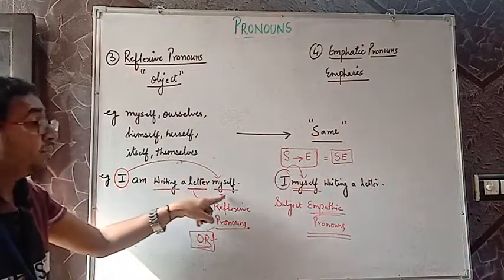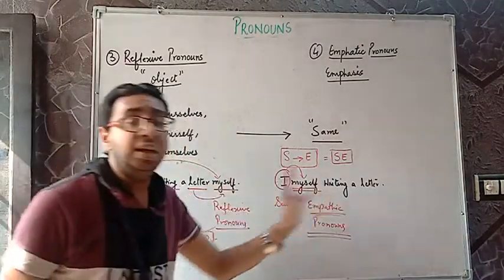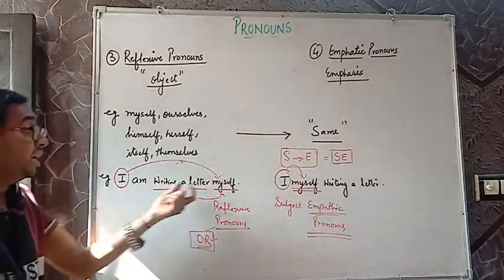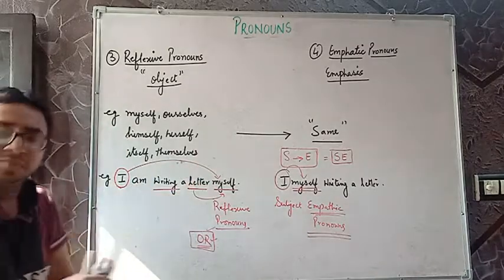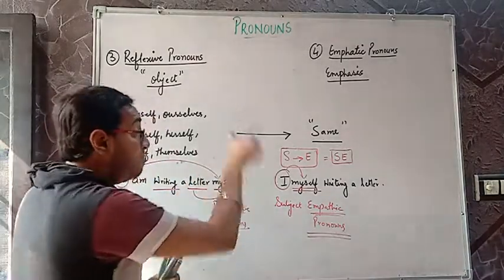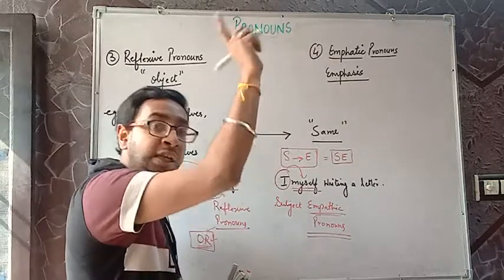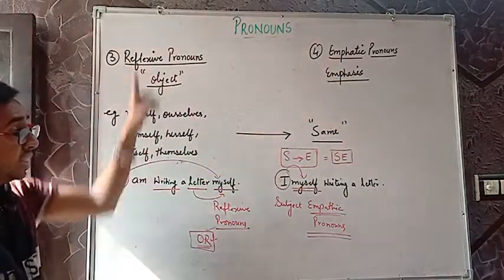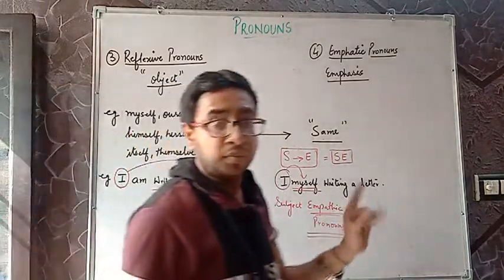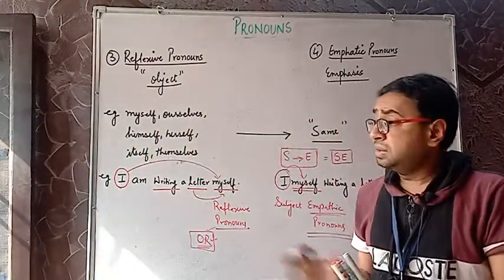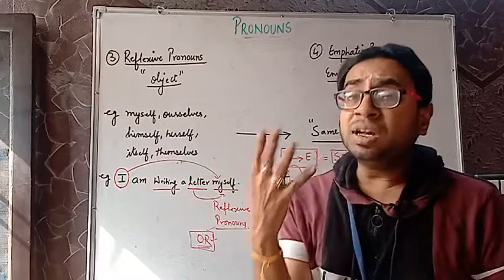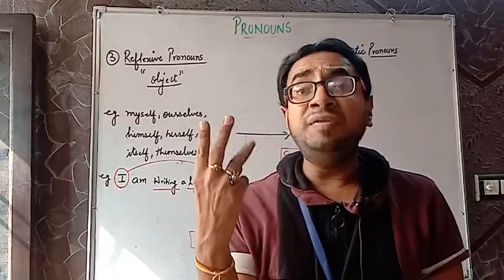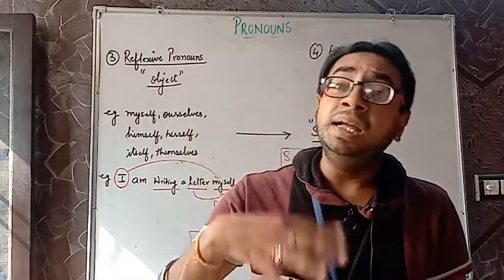I am writing a letter myself. I myself writing a letter. So here, I am writing a letter myself means he is writing on his own. I myself writing a letter means he is the only one who is writing the letter. It signifies that. Clear with this? This is the main difference. Very, very important. By this, we have completed 4 kinds of pronouns: personal, possessive, reflexive and emphatic.